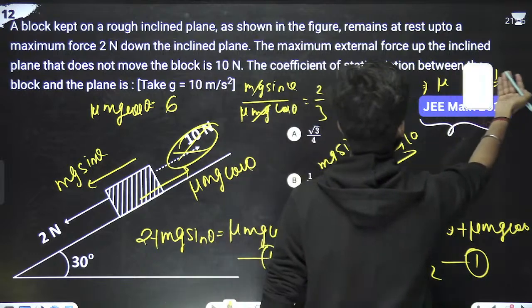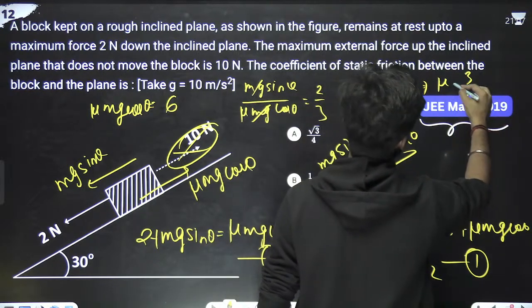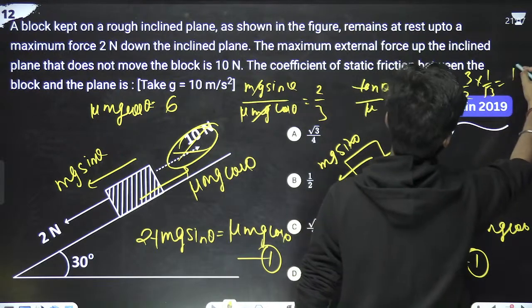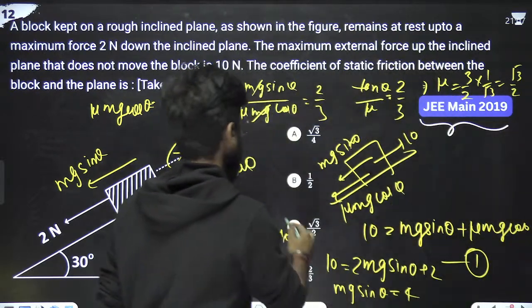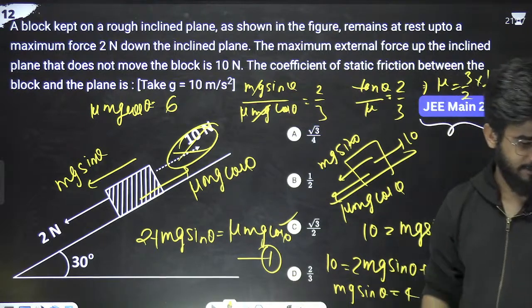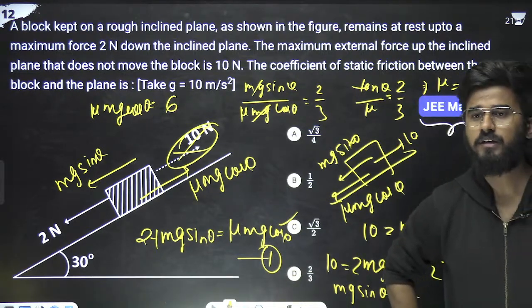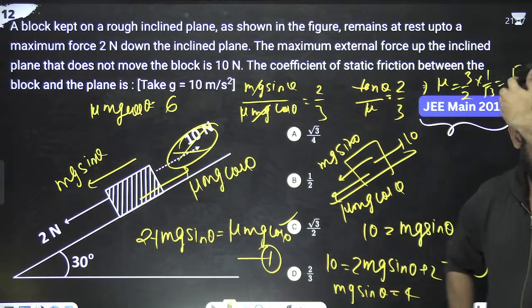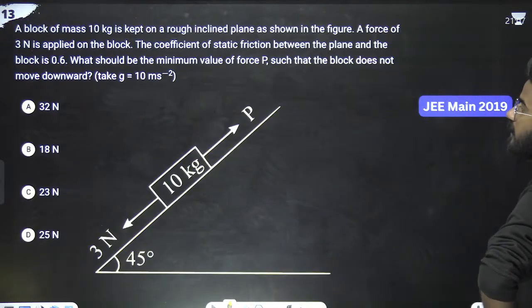So mu is equal to what? 3 by 2 tan theta. 3 by 2 tan theta means, with tan 30 as 1 by root 3, root 3 by 2. Root 3 by 2 means option C is correct. Option C is correct. Done. Should we move on to the next question? Yes or no? Okay, let's move on to the next question.